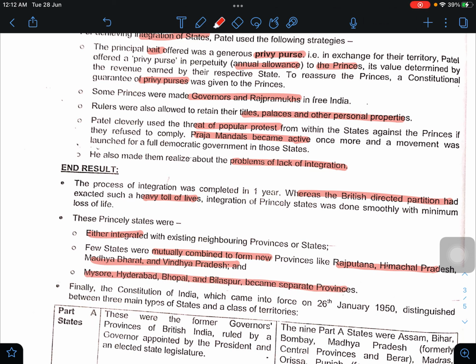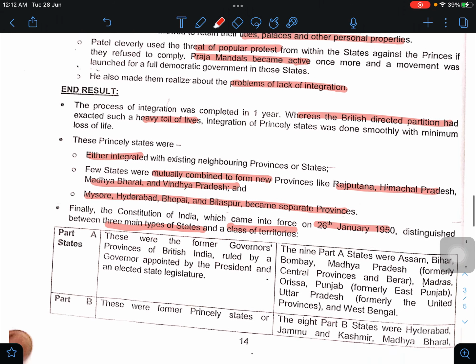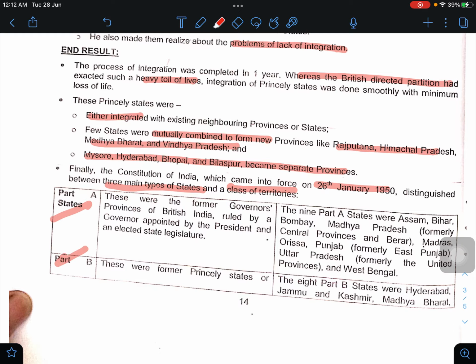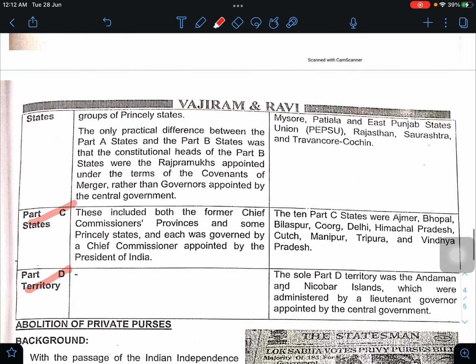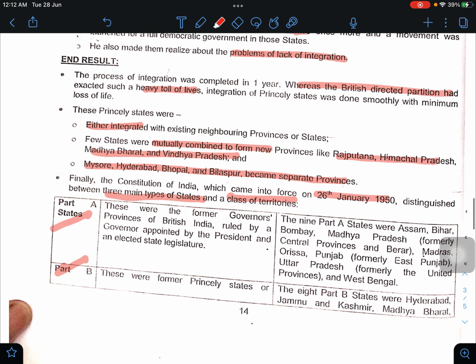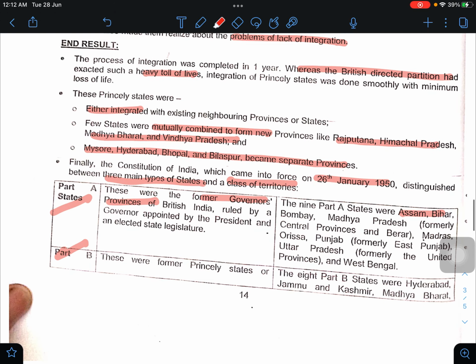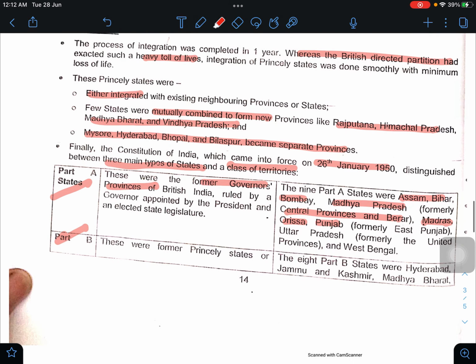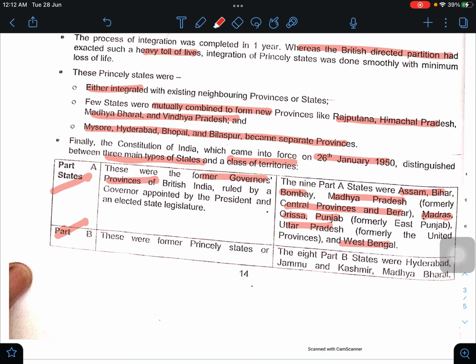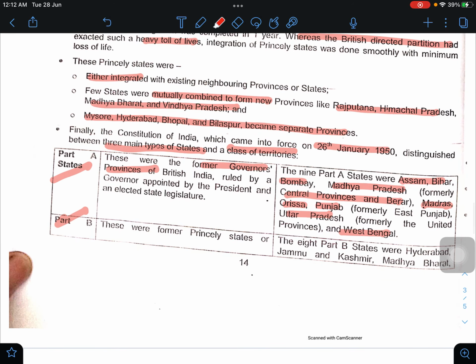Finally, the Constitution of India, which came into force on 26 January 1950, distinguished between three main types of state and a class of territories. So four parts were there: Part A, Part B, Part C, Part D territory. Part A were the former governor provinces of British India, ruled by a governor appointed by the president and an elected state legislature. The 9 Part A states were Assam, Bihar, Bombay, Madhya Pradesh, formerly Central Provinces and Berar, Madras, Odisha, Punjab, UP, and West Bengal.